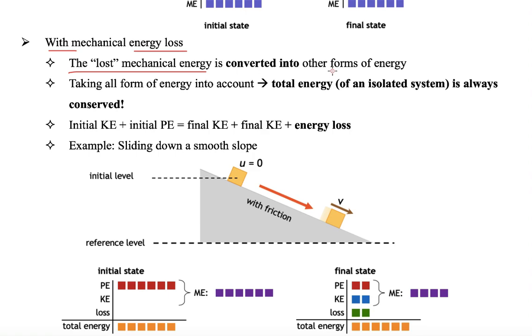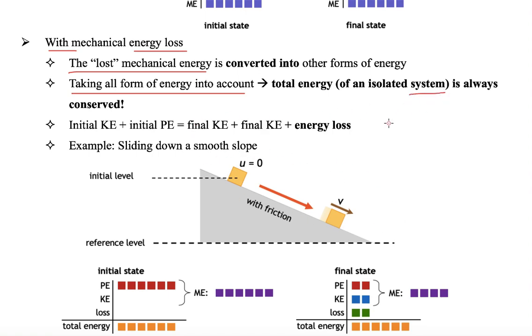Remember, it did not disappear. It is not destroyed, but converted into other forms of energy. Taking all forms of energy into account, which means we also consider the energy lost due to friction, the total energy of this system is always conserved.